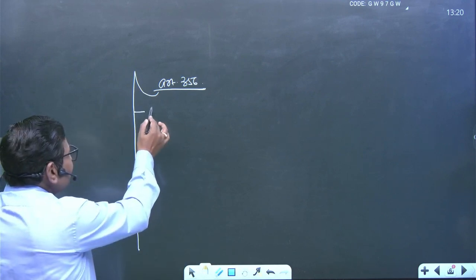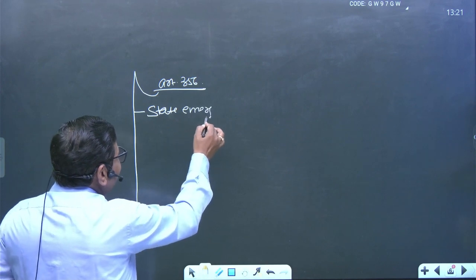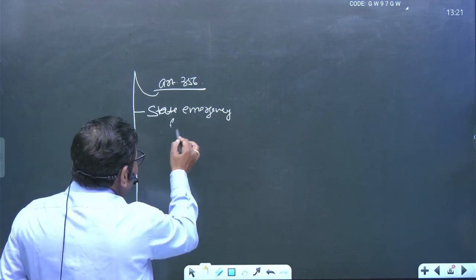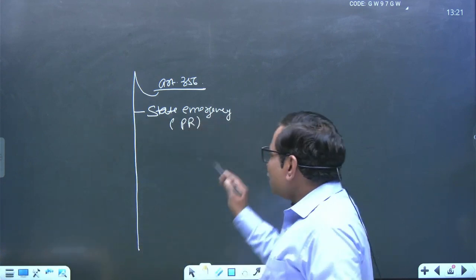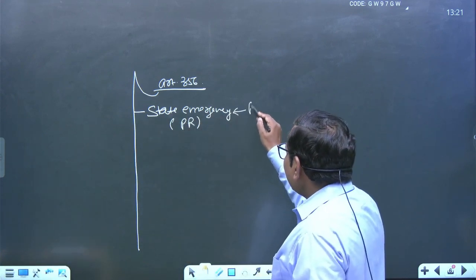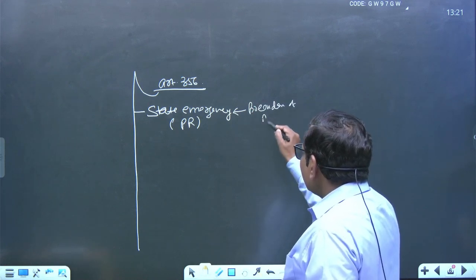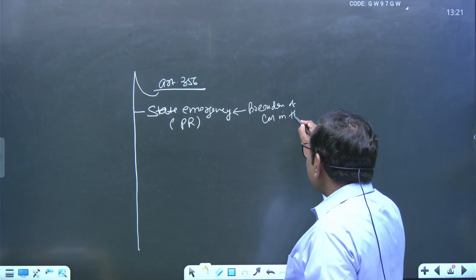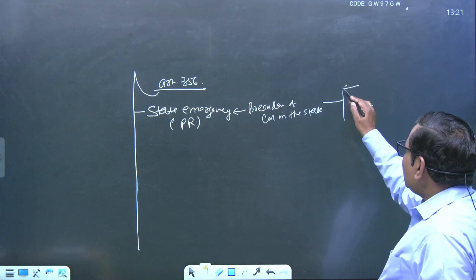Article 356 is related to which one? That is related to a state emergency, right? And the state emergency is also known as the president's rule, you know very well. This state emergency may be imposed only on the ground of the breakdown of constitutional machinery in the state, right? And this breakdown is justified by two important means.